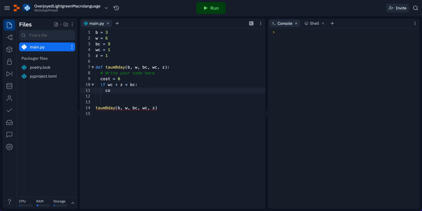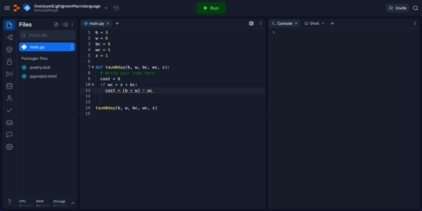Well, we'll obviously be updating our cost variable, and cost will equal what? Well, we'll take all of our items, the sum of all of our items, which is B plus W. In this case, that would be 9. B plus W would be 9. And we'll multiply that by the rate that we're paying, because we're going to buy them. We're technically going to buy all white items at the white cost.